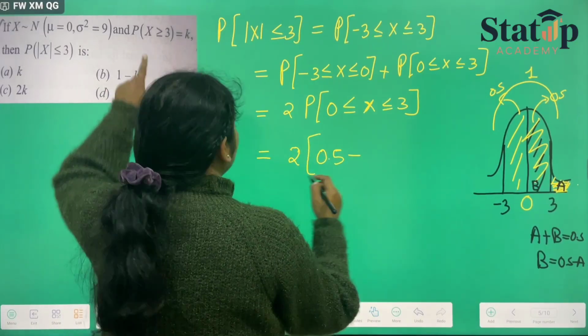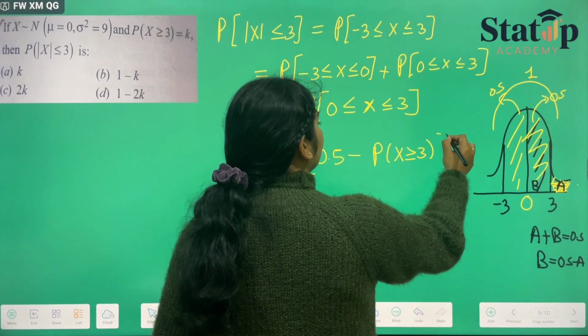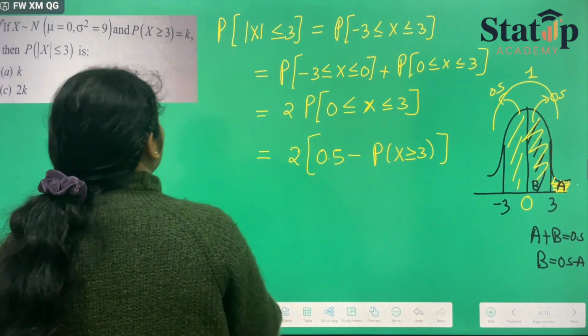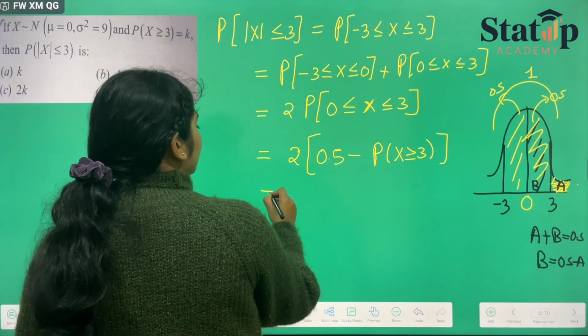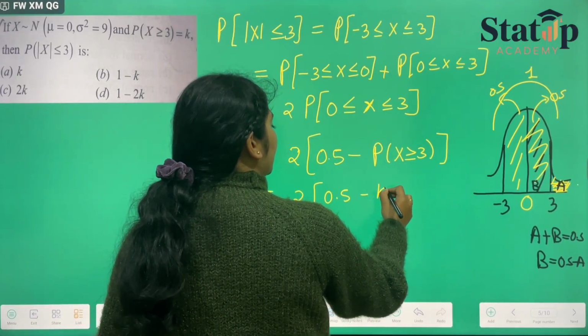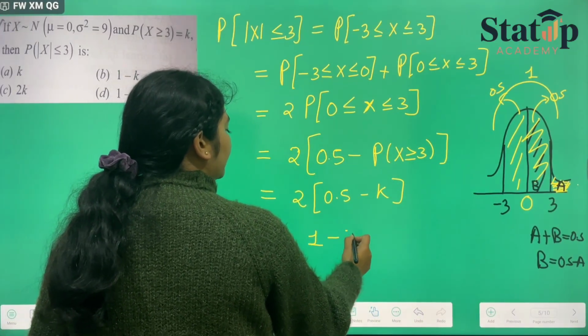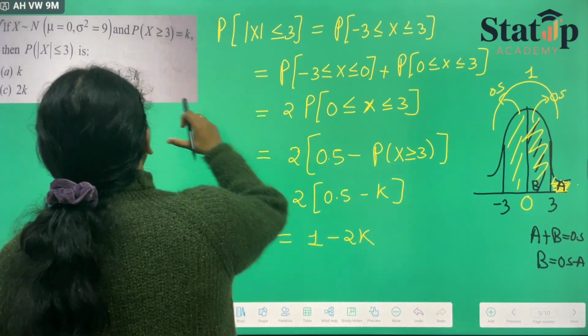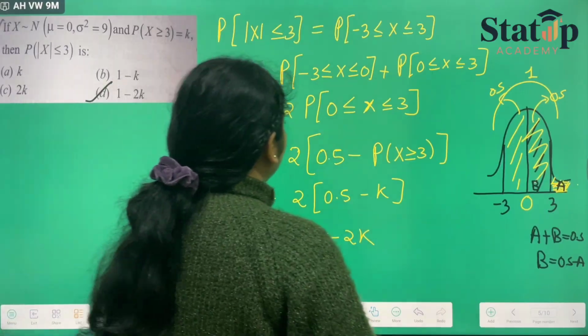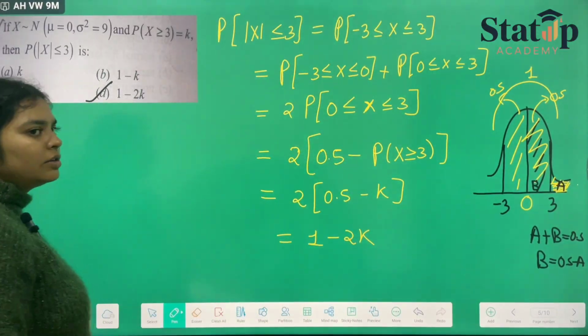So in place of this, we can write 2 into 0.5 minus A. A is the probability that x is greater than or equal to 3, which has been given to us as k. So we can write it as 2 into 0.5 minus k, and if we multiply 2 inside, we get 1 minus 2k, which is our option D. This is how we solve the probability based question on Z score.